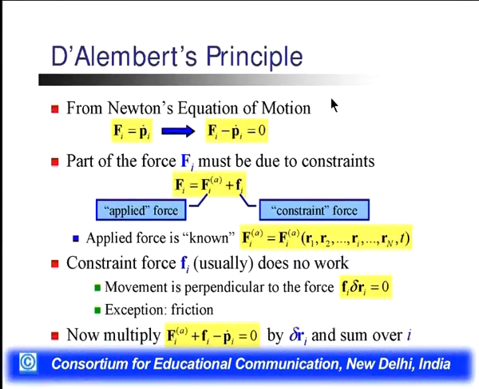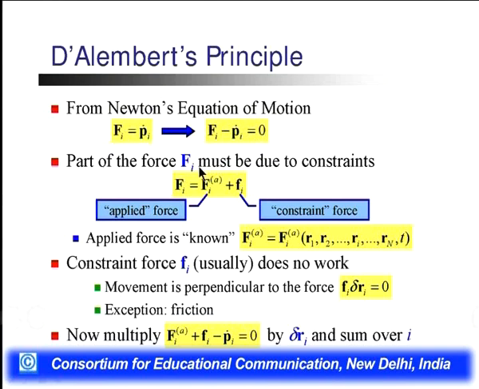Now what is D'Alembert's principle? D'Alembert's principle is defined from Newton's equation. We know Newton's equation of motion: Fi is equal to Pi dot, that is dp by dt. We write Fi minus Pi dot, taking the P to this side, equal to 0. This is the Newton equation.